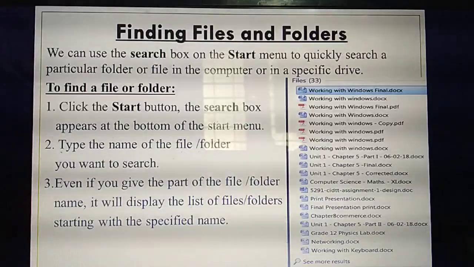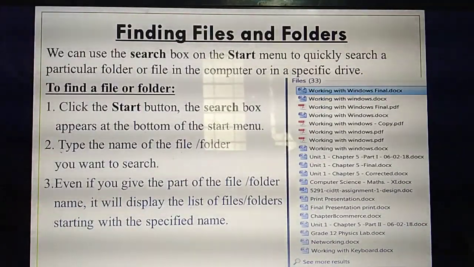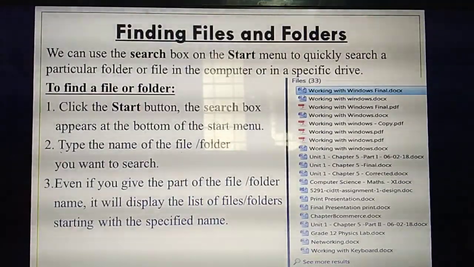In your mobile phones, for example, from WhatsApp you get a lot of images. In which folder do you store those images? The WhatsApp folder. Likewise, from FB you get a lot of images. In which folder do you store them? The FB folder. So what do you mean by folder? A collection of files. WhatsApp is one folder, and the images inside are what we call files. Understood? So today we are going to study about finding files and folders.